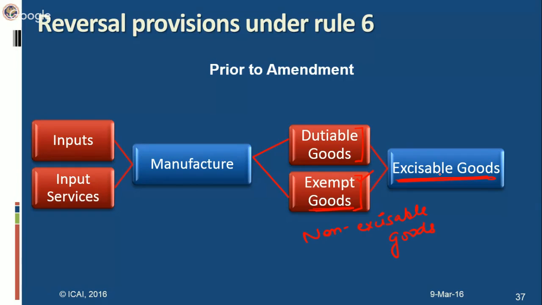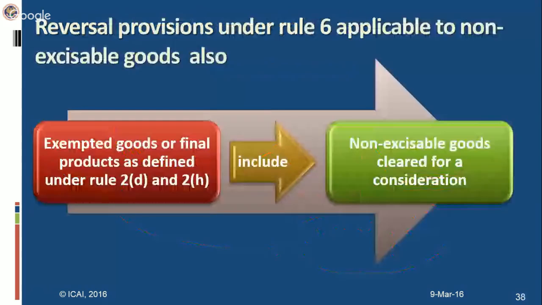You know that dutiable goods will only be dutiable if they are excisable in the first place. So exempted goods also need to be excisable. That means non-excisable goods were earlier not covered in this case. That was an imbalance in this rule. So for any inputs or input services which were used in the manufacture of non-excisable goods, reversal was not required. Now how was this anomaly corrected?